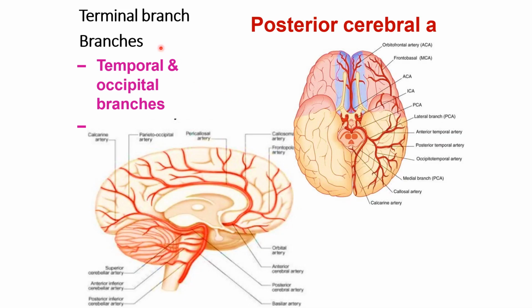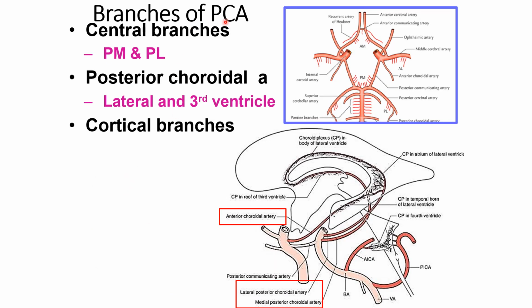Now, the terminal branches of the posterior cerebral artery are the temporal and occipital branches. So these are the temporal and occipital branches, the two terminal branches of the posterior cerebral artery. Now, the branches of the posterior cerebral artery include the central branches. Here you can see the posteromedial and posterolateral ones. These are the central branches, which supply the posterior half of the cerebrum, and this is the superior cerebellar artery, supplying the cerebellum.